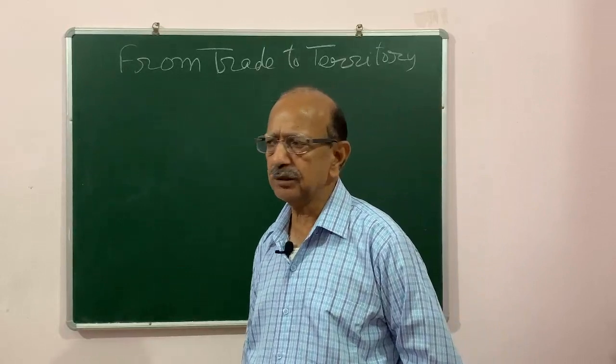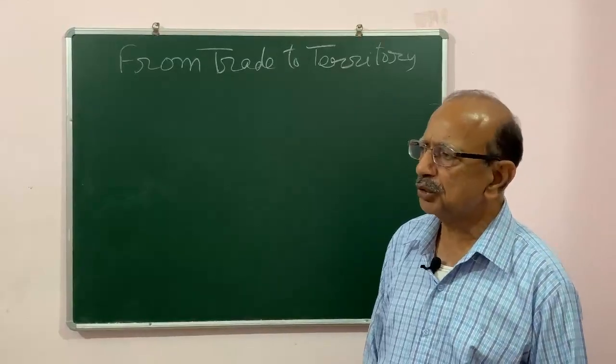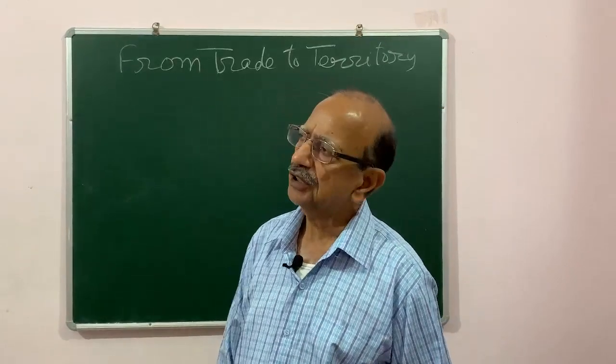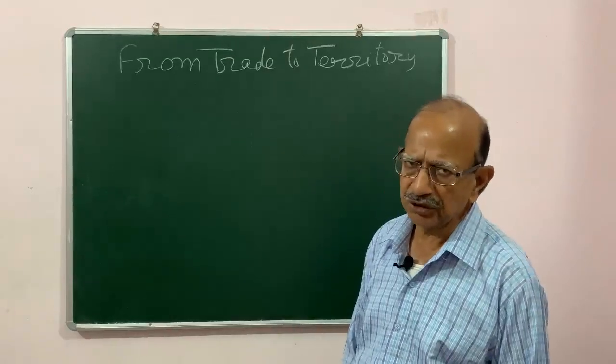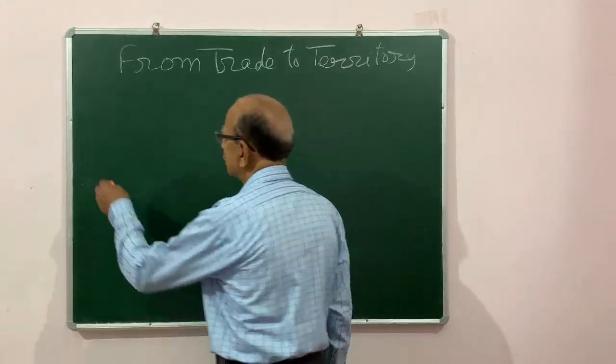So they changed their position, and in this lesson, we will come to know how the Britishers, who were here only for business, occupied the whole of the subcontinent. So we will start with the East India Company.